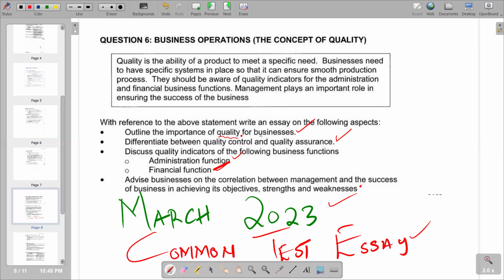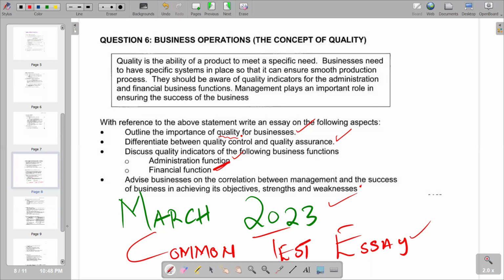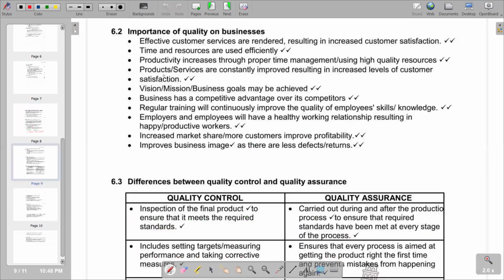So our question leads us to outline the importance of quality for businesses. Better quality in the business leads to better services that we offer to our customers. It also leads to better products that we offer to our customers. We are going to notice an increase in sales, an increase in revenue, and it's going to heighten our profit margin. There are various positives that we can deduce from quality for businesses. Within that context, we come up with the importance of quality for businesses. Going to our answer section, you will see that we have various lists in terms of the importance of quality for businesses.